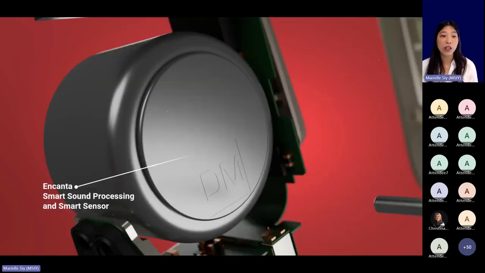And then let's look at the heart of Incanta. This is the beating heart that really makes all the difference, because this is where the digital sound processing occurs. That includes smart amplification and smart noise management. And also the new smart sensor is located here.